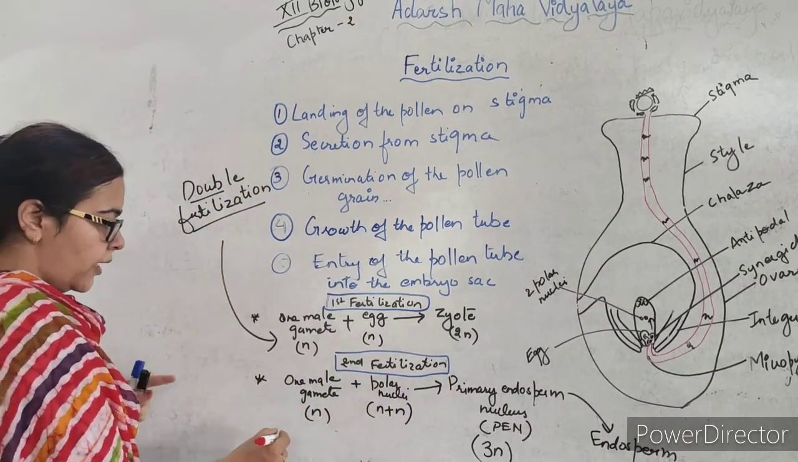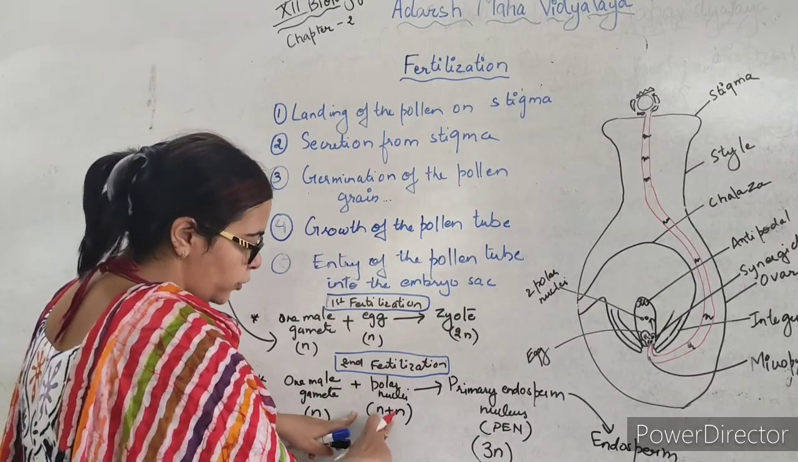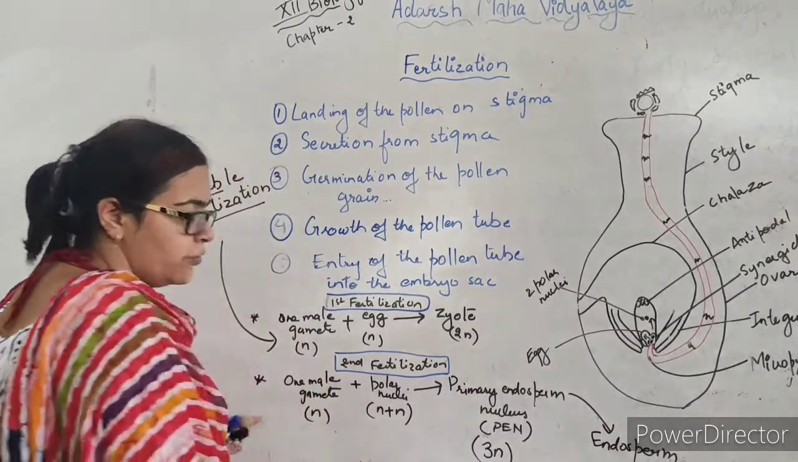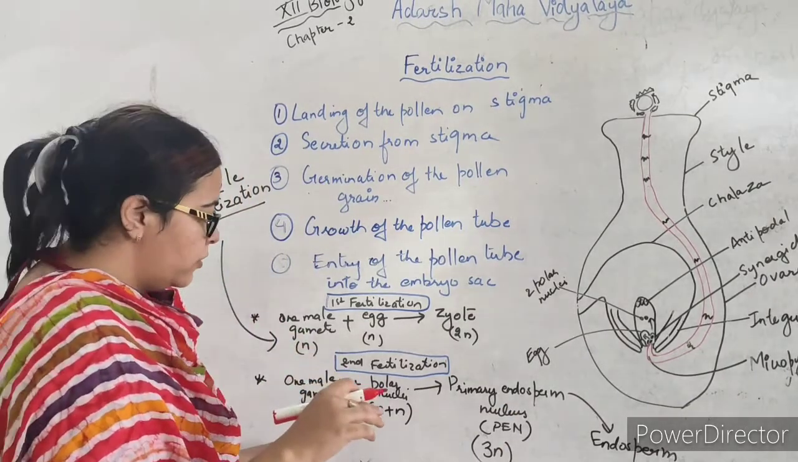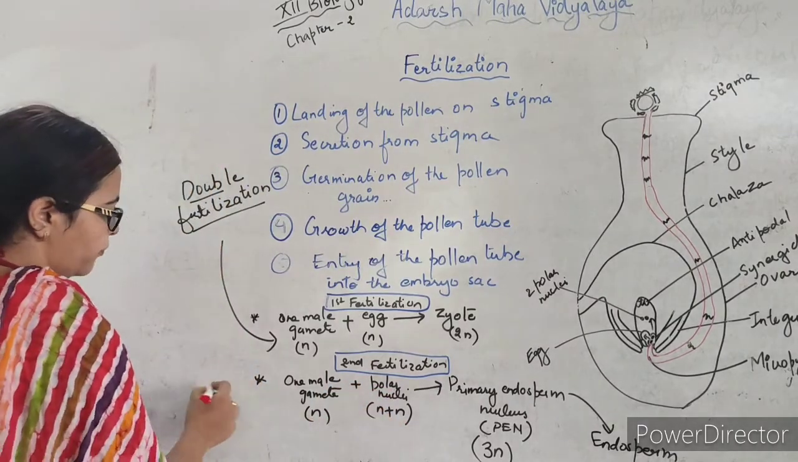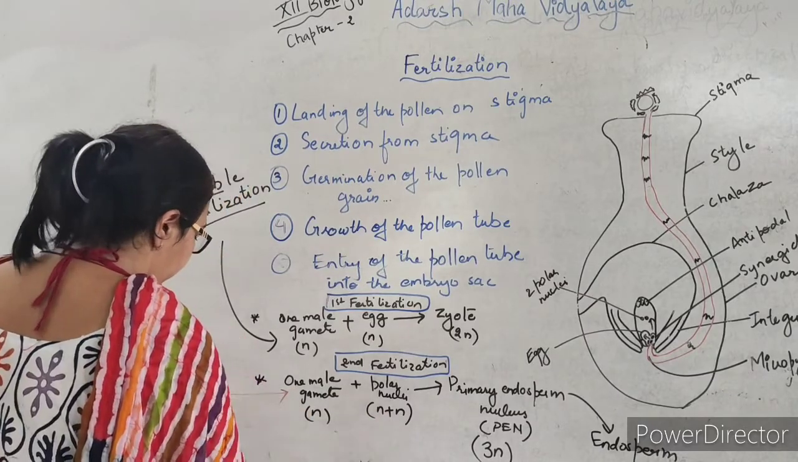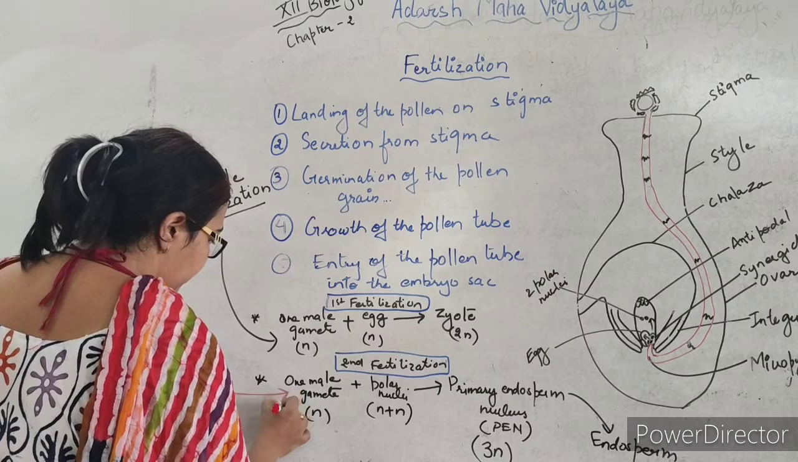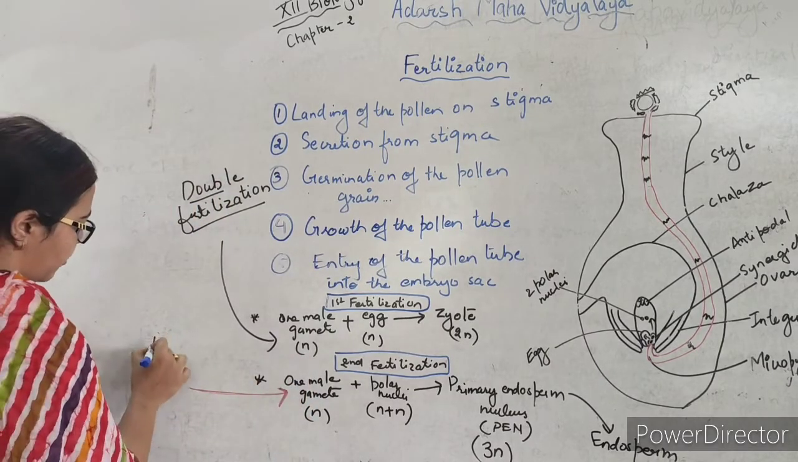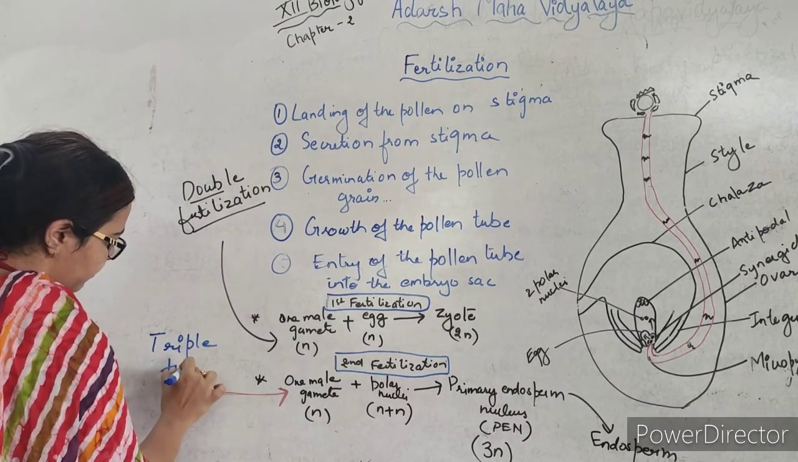And here we have seen that one male gamete is haploid, the two polar nuclei are in n plus n condition, and finally there is formation of PEN, that is triploid. So this type of fusion is called triple fusion, because there is fusion of three nuclei.